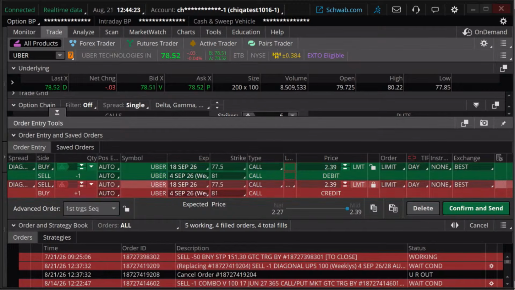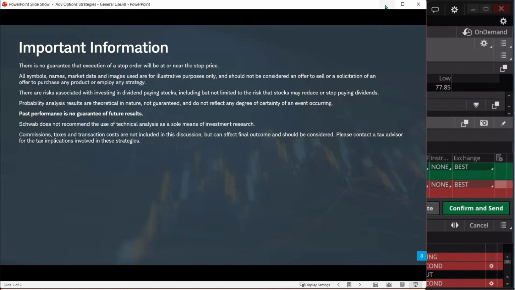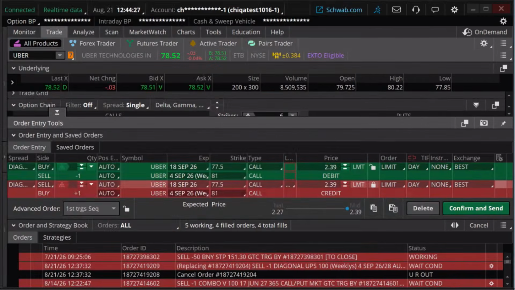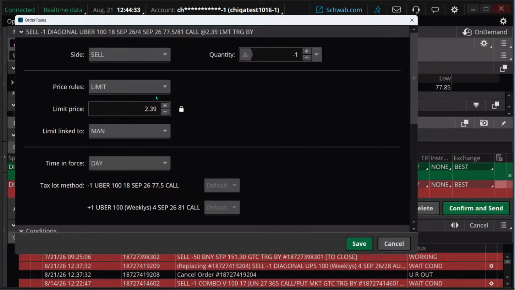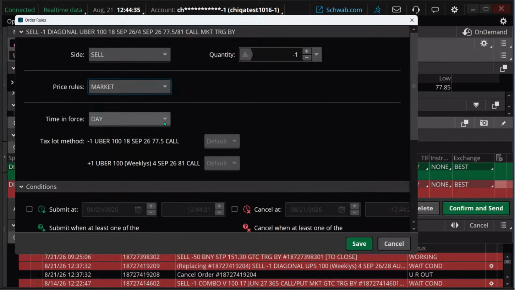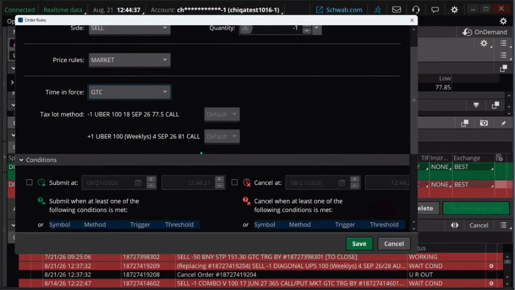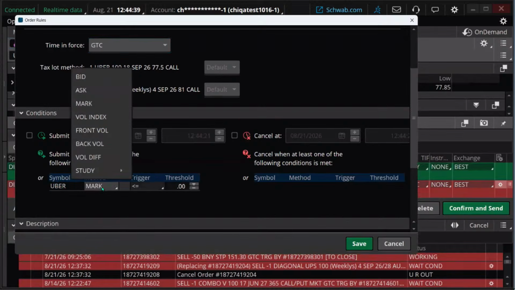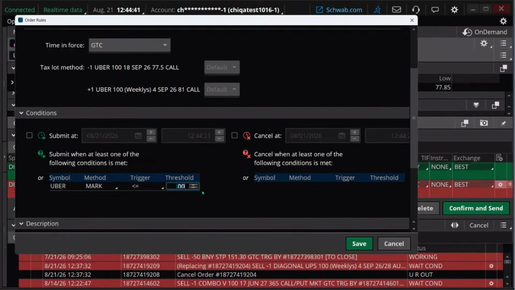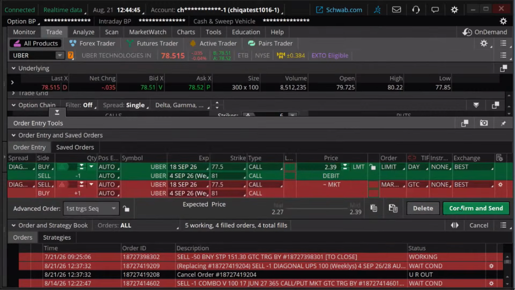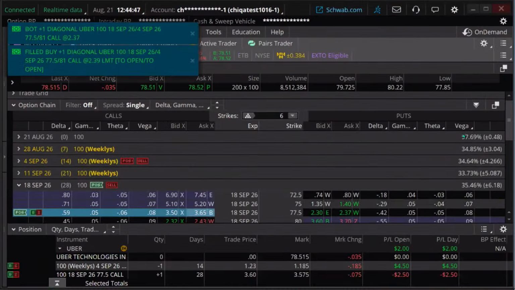I clicked on the wrong thing, it brings up a different window. Okay. And we're going to say if Uber marks less than or equal to 74. Okay, so here's what we did today. Save that. I'm going to send that.